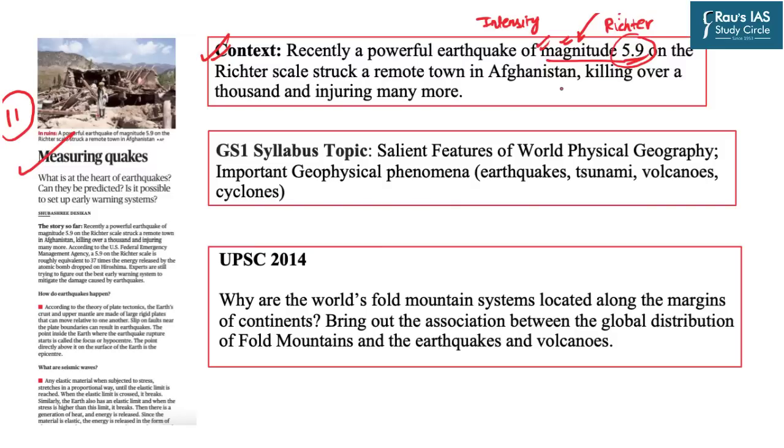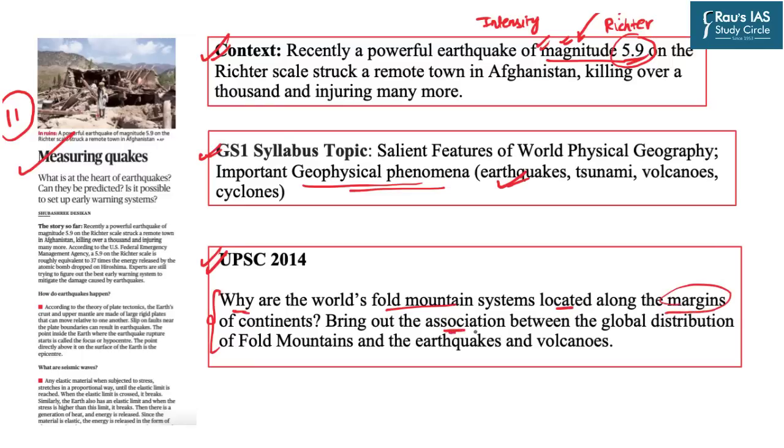As far as the scheme of syllabus is concerned, this topic falls directly under the GS1 paper, which mentions important geophysical phenomena such as earthquakes. Moreover, if you go by the previous year question paper analysis, UPSC in 2014 asked this particular question: why are the world's fold mountain systems located along the margins of the continents?